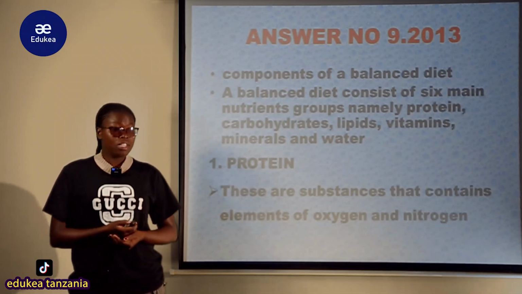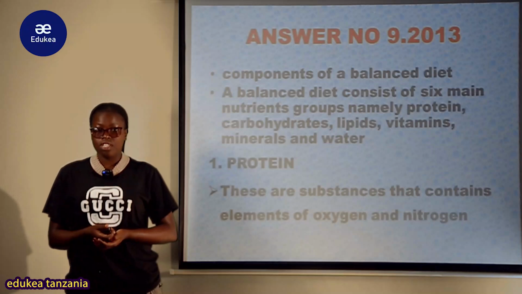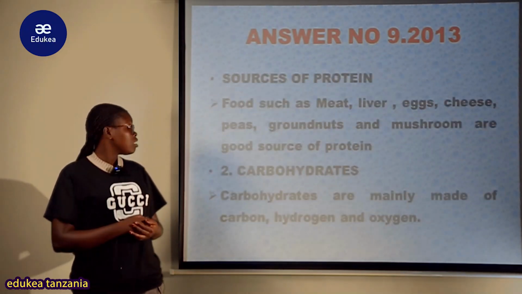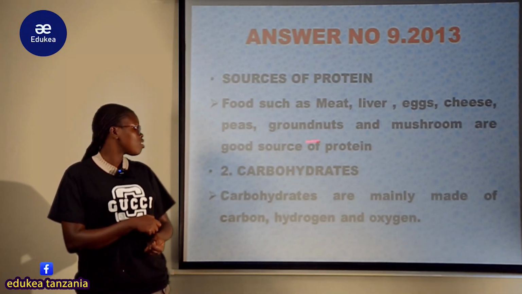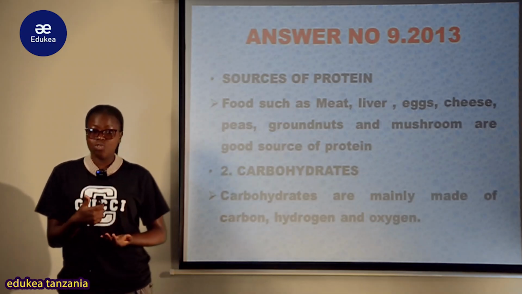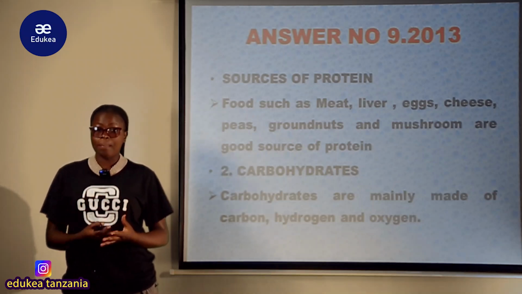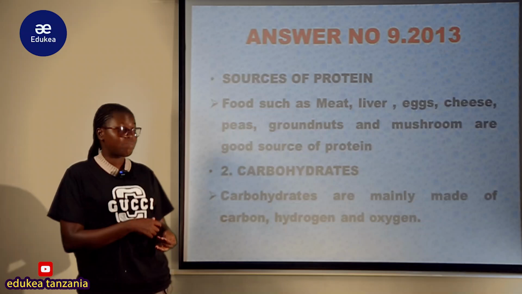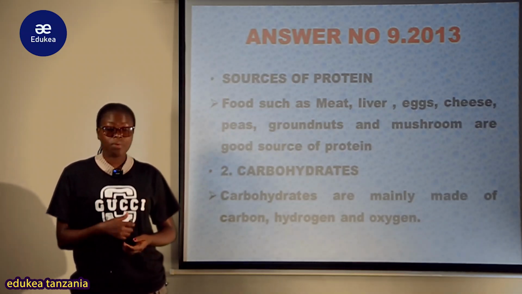Now, what is protein? Proteins are substances that contain the elements oxygen and nitrogen. So this is what makes up the protein. Now, what are the sources of the protein? The sources of protein in food such as meat, liver, eggs, cheese, peas, groundnut, and mushroom are the good sources of protein, because these are the natural sources of protein. Once a person consumes this food, they get the nutrients which contain the protein. For example, there is meat, kuna ini, kuna yai, cheese, peas, groundnut pamoja na mushroom.